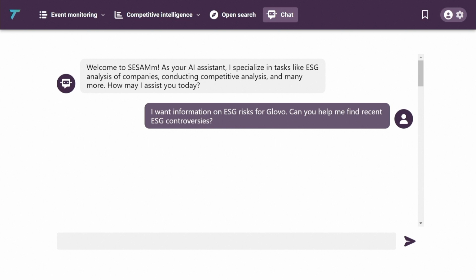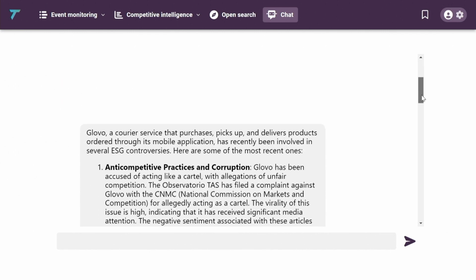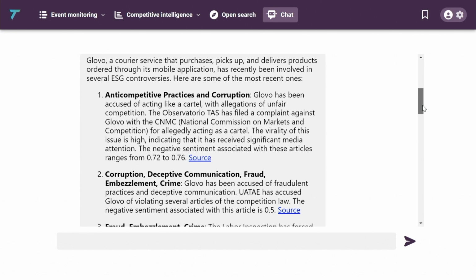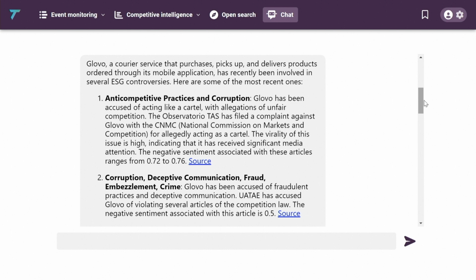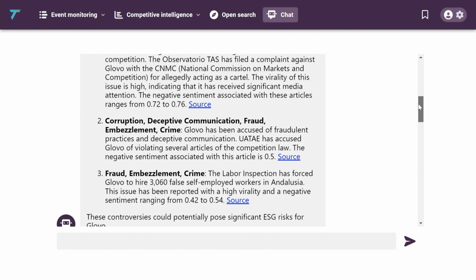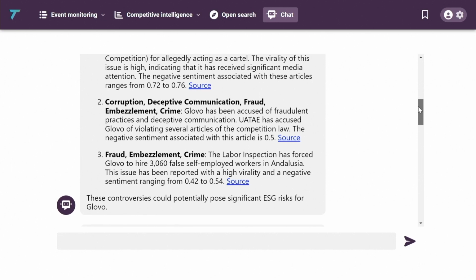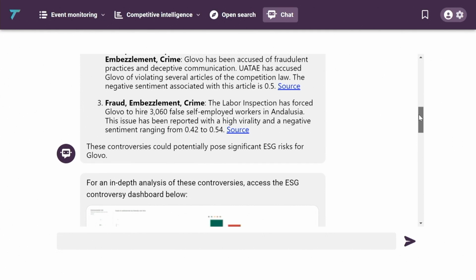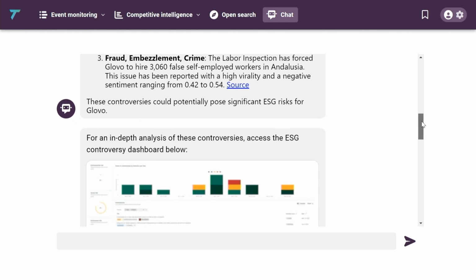So Glovo is a private company. They're a competitor of Uber Eats or Just Eat or Deliveroo, for example. And the system automatically detects all of the ESG controversies in our database in order to identify the relevant risks. For example, Glovo has been targeted by an antitrust investigation, which is very critical for the company. And even worse, more than 3,000 of their freelance employees may be recategorized as full-time employees. And as you know, in these types of business model, it can be really, really critical.